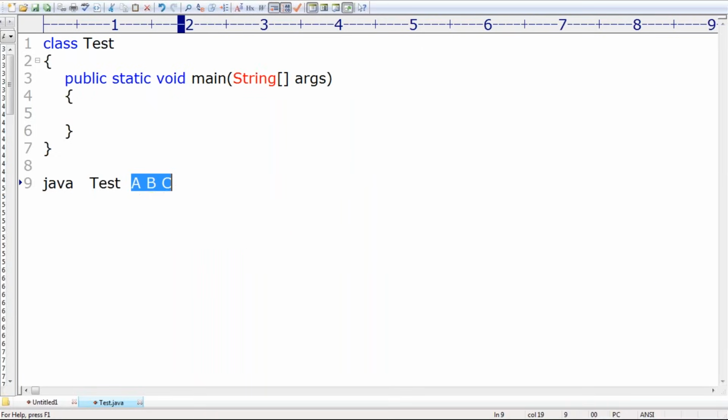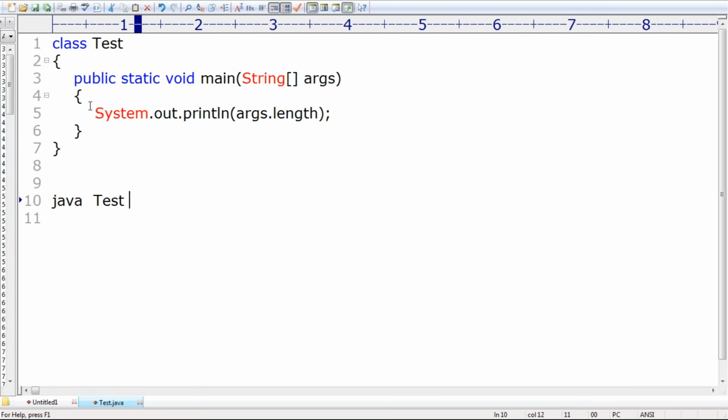Everyone can understand? Okay, now take a very special case, sir. Assume I want to know how many command line arguments you are passing. What is the length of this array? Sir, now System.out.println(args.length). I'm taking args.length. Can you please tell what output we are going to get if I pass java Test A B C? What is the output we are going to get? Please respond. 3. Because 3. Dinesh, 3.